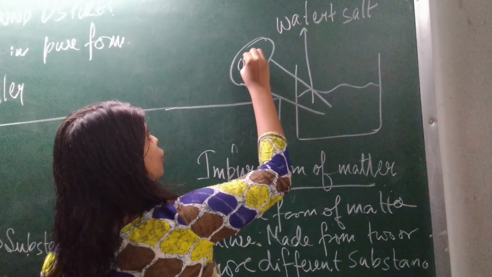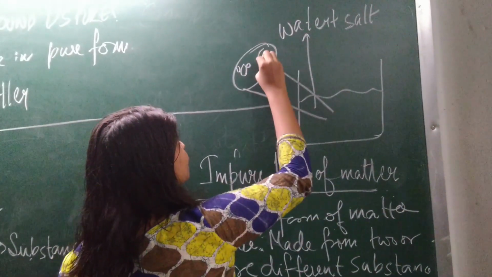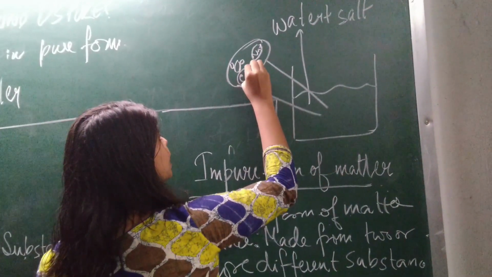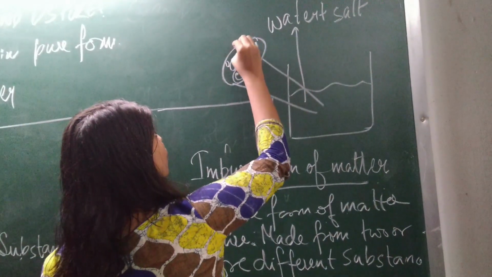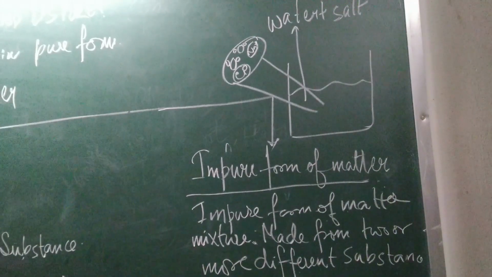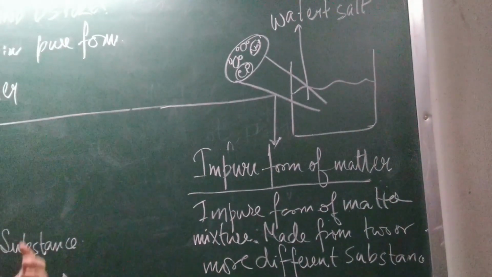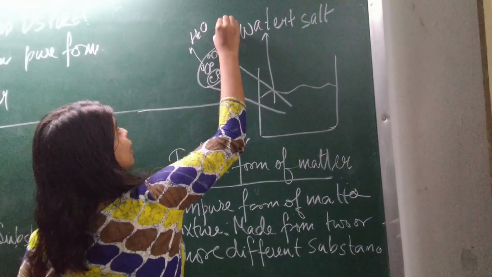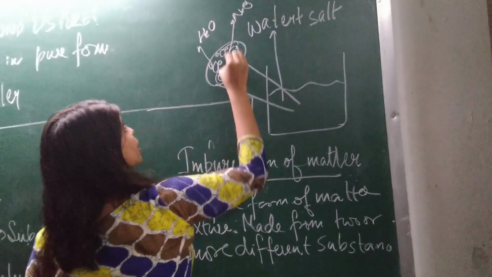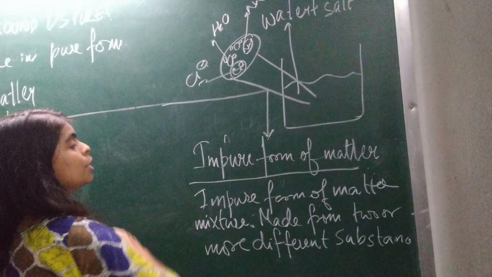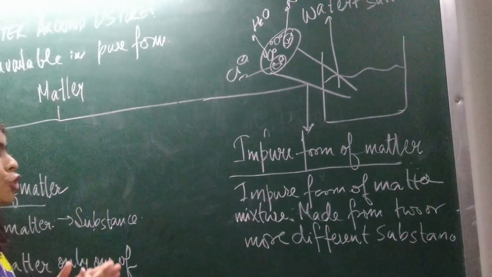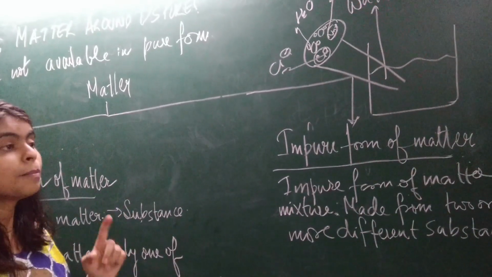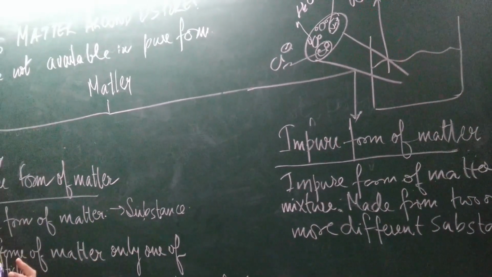Suppose here you are finding water particles, somewhere you are finding Na+ particles, somewhere you are finding chloride ion particles, somewhere you are finding water particles. So see, different kinds of particles we are finding in the mixture. Somewhere you are finding what? Water, somewhere Na+, somewhere Cl-. So see, this mixture contains not one particle but two or more different particles.